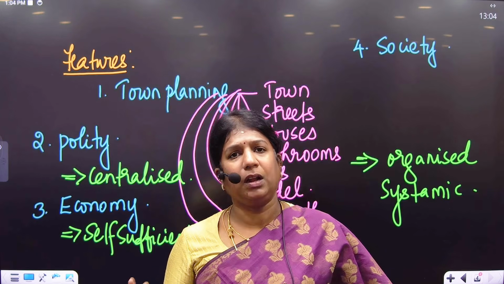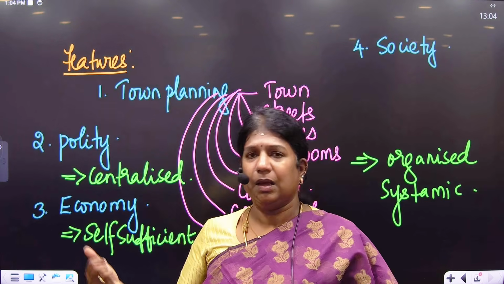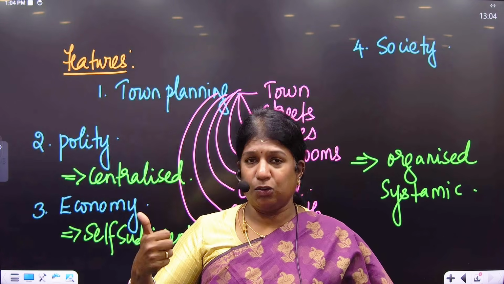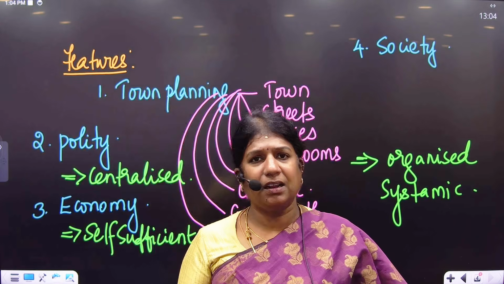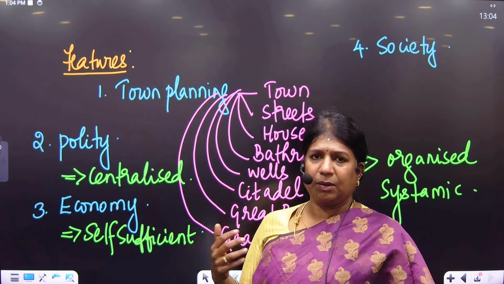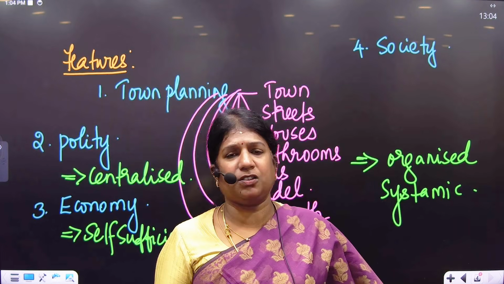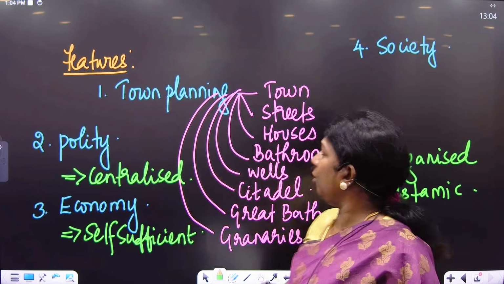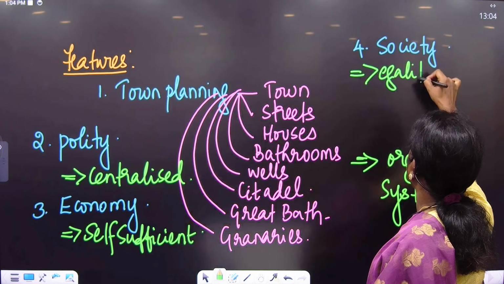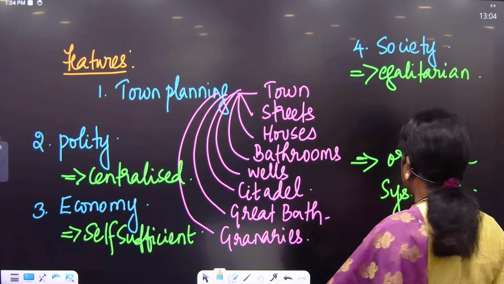Occupation was open to all, education might have existed there, but we do not know how they studied. Looking at their travel towards the Persian Gulf, they knew geography, grid pattern, 90-degree angles, they knew arithmetic, they knew mathematics, which clearly gives us an idea that there was some sort of education system prevalent. But how did they learn? Who were the teachers? We are not aware of it. So how do we conclude the society? We conclude that Harappans were egalitarian in character. So the fourth feature, society, they were egalitarian.